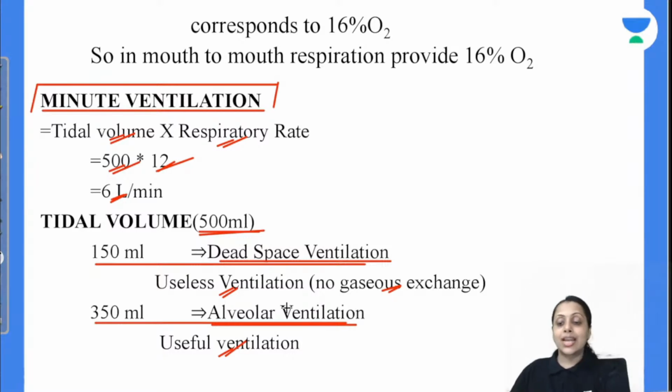ठीक है, this dead space ventilation is in our conducting airway. पढ़ा है ना, conducting airway and exchange airway according to the Weibel's model. So the air that is present in our conducting airway is 150 ml, which corresponds to the useless ventilation, which is not going to be involved in the gaseous exchange. So useful ventilation की अगर बात करें तो हमारा सिर्फ 350 ml है.